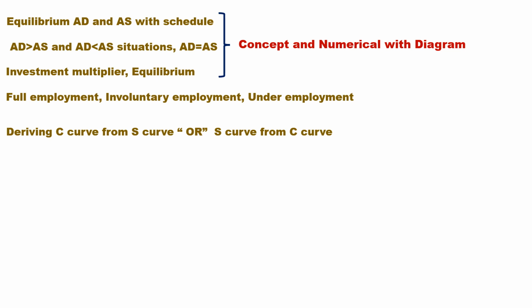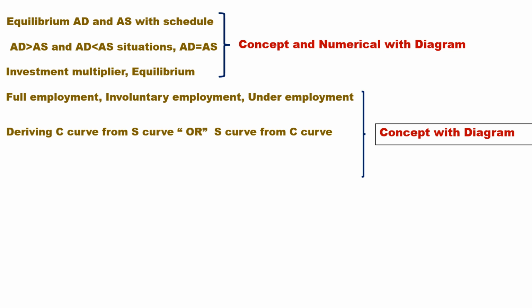Deriving the C curve from the S curve, or the S curve from the C curve. APC at point B is equal to 1, because consumption is equal to income and saving is 0. This question may ask diagrammatically and concept-oriented.